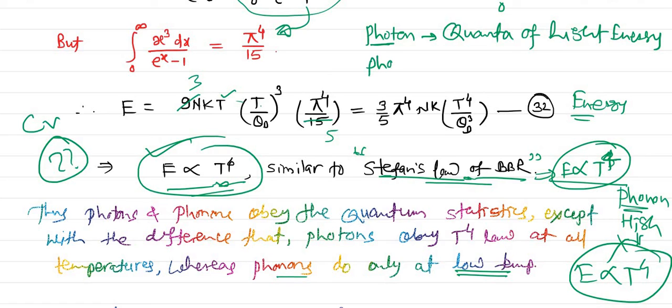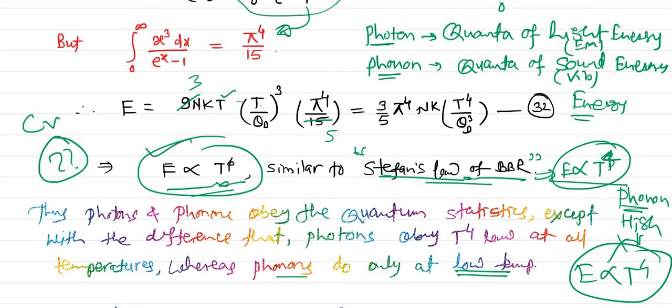And what is a phonon? A phonon we can write as the quantum of sound energy, or we can call it vibrational energy, whereas here it is light energy or electromagnetic energy. So that is what the photon and phonon are. Already we know that photons obey Stefan's law, but right now we found, according to Debye's theory, the phonons are also obeying Stefan's law, but only at low temperature.